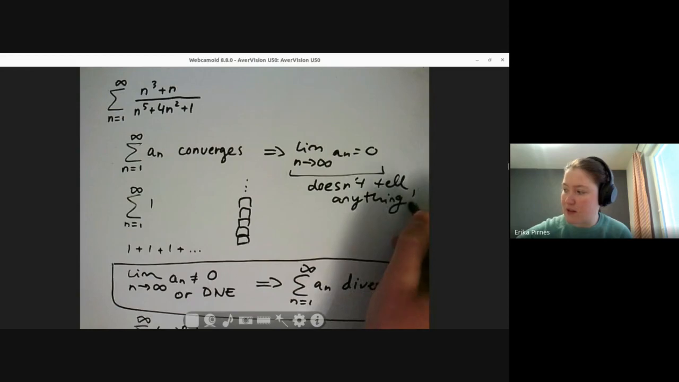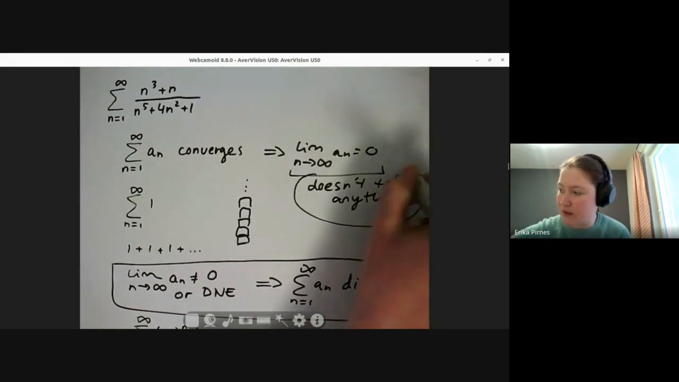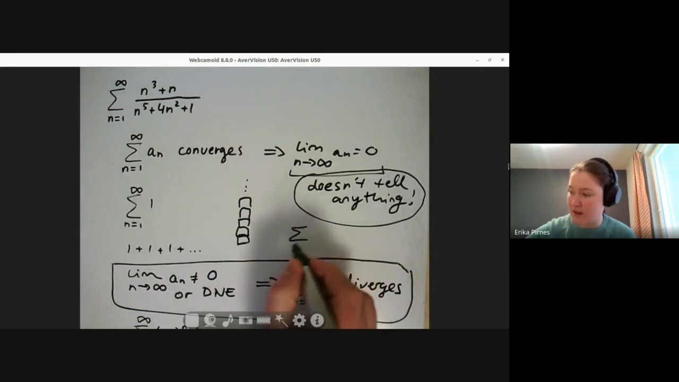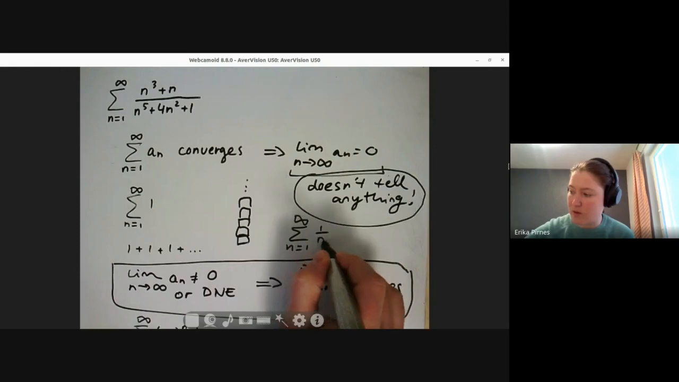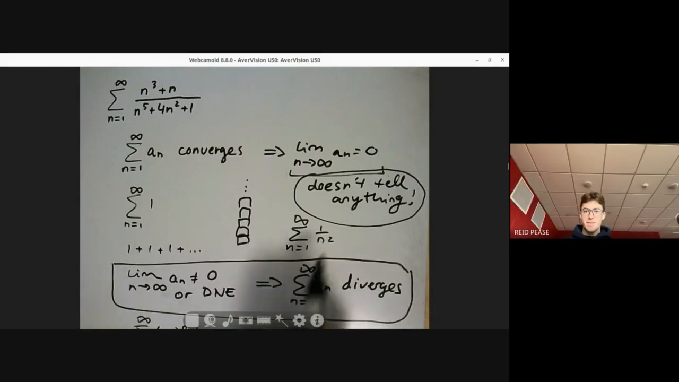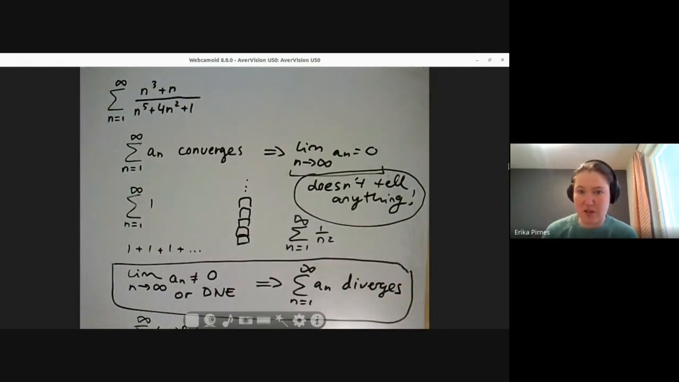And I think this is a really important point. If the limit is 0, we don't know, because we have, let's say, the sum from n equals 1 to infinity of 1 over n squared, which converges, but then 1 over n, which doesn't. Both have limit 0. Like, this just doesn't tell us anything, unfortunately.